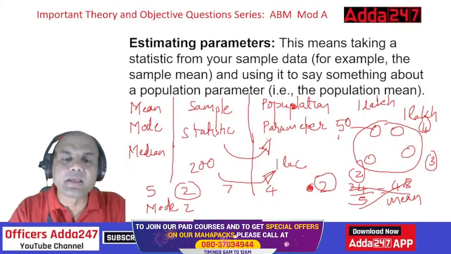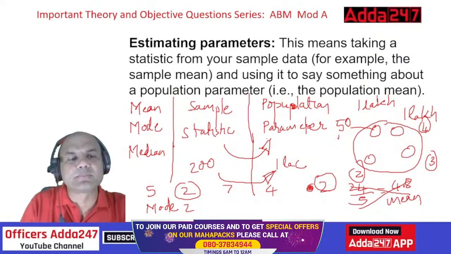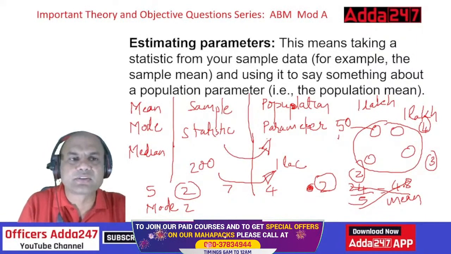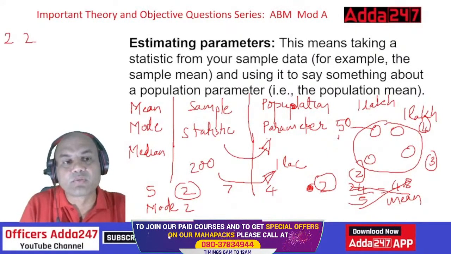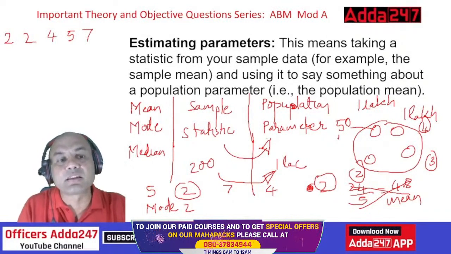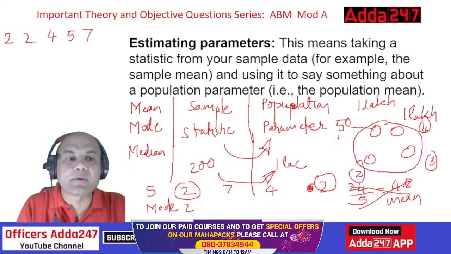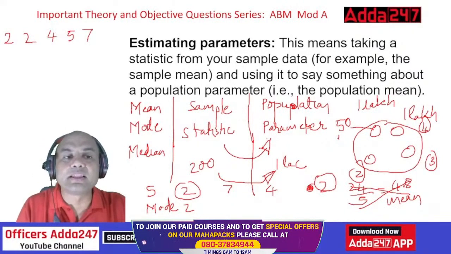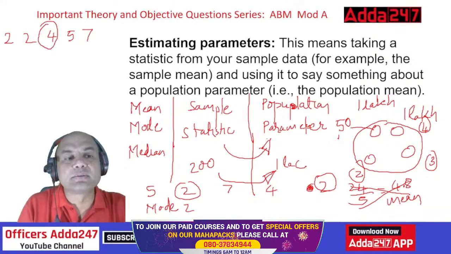Median. Median means what? Median is very simple. First I arrange the numbers in serial order, either ascending or descending. So I'll take 2, then 2, I'm arranging in ascending order, then 4, then 5, and then 7. See, I have the same numbers, but I have written them in serial order. Then the central number will be the median. Which is the central number? This 4. This is the median.